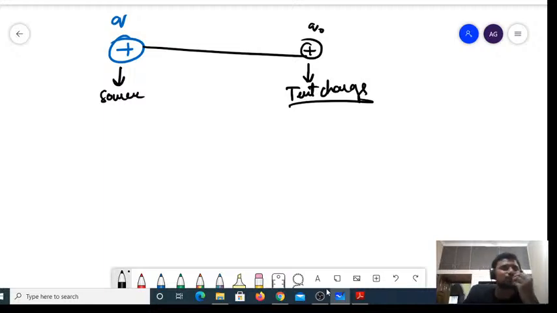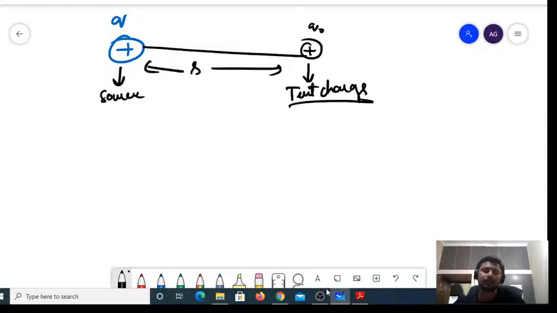Now I have placed a small test charge. What do you mean by test charge? It is an infinitesimally small value of charge which is kept in an electric field so that you can experience electric force. The force applied by it on any of the other charges would be negligible. Now I'm going to consider such a small test charge placed at a distance of r from a source charge.